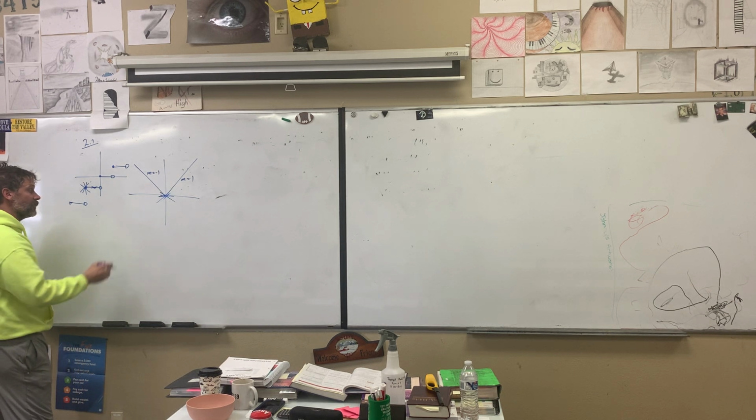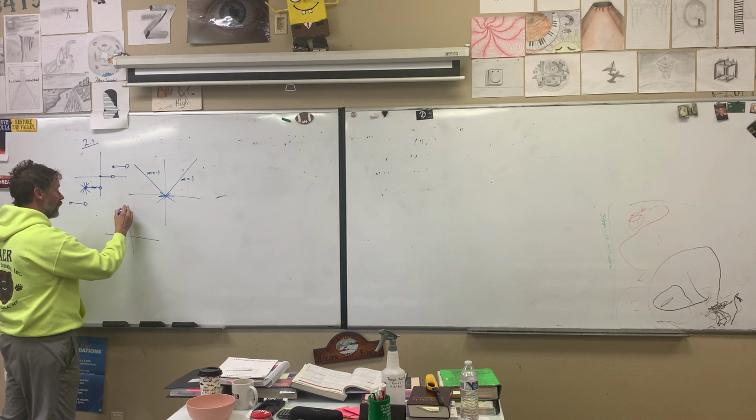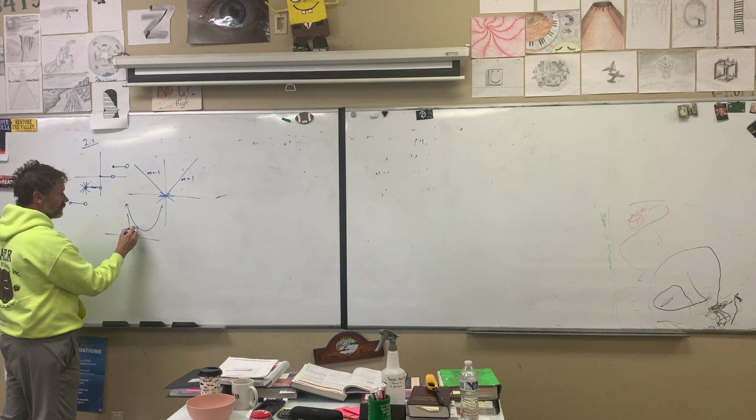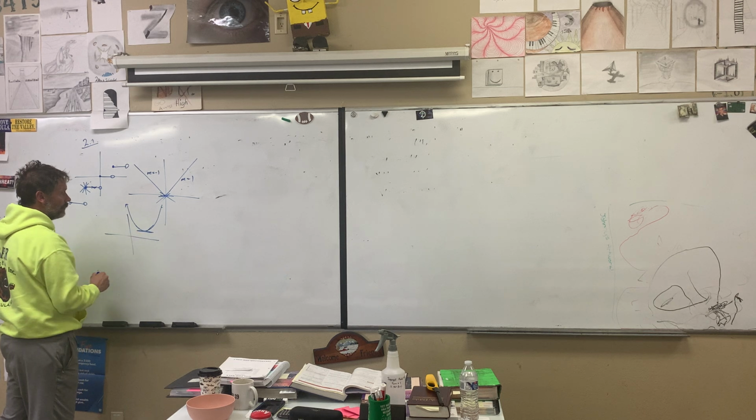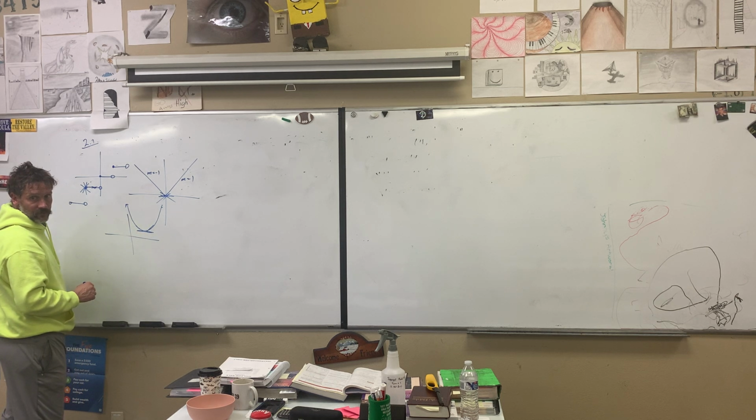Now that's different than when we have a parabola, since it's a curve and it's curving down to that spot and then going back up at the bottom, the slope is going to be 0.